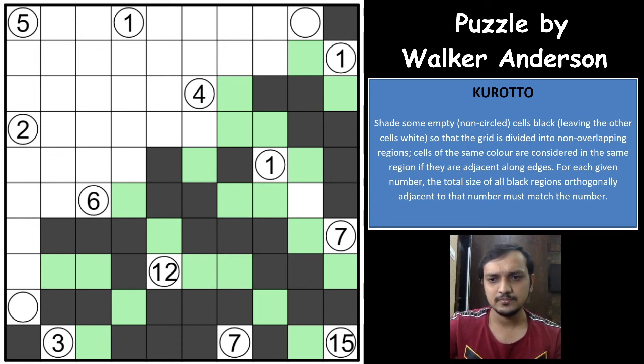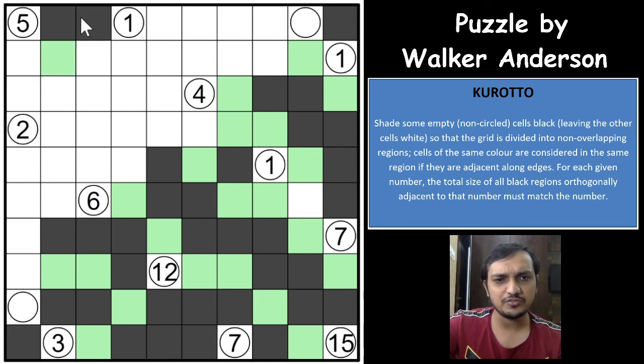Okay, so let us see if we get anything else. So the 15, how many have we done? 1 2 3 4 5 6 7 8 9 10, right? Okay, now we need 5 more shaded cells for the 15, and 5 shaded cells for the 5. And of course, with the same logic that we applied in the 15, this cell cannot be an unshaded cell, because then the 5 won't be fulfilled. It will either contradict the 2 or the 1, which means this would have to be a shaded cell, and the group of 5 cells will have to be a single group, right?